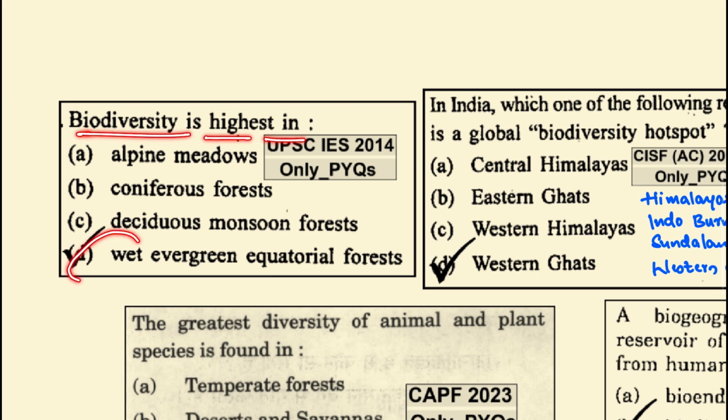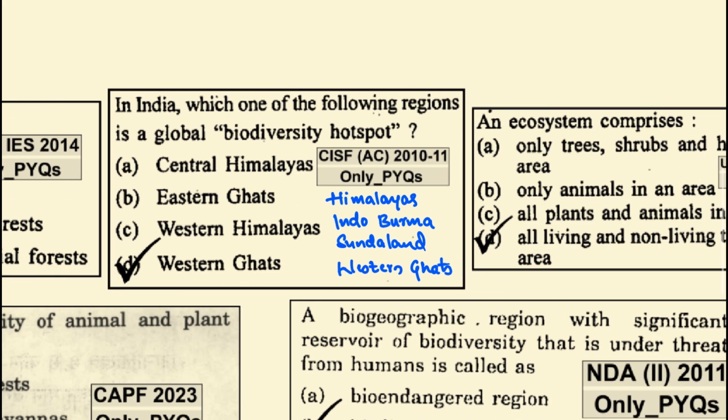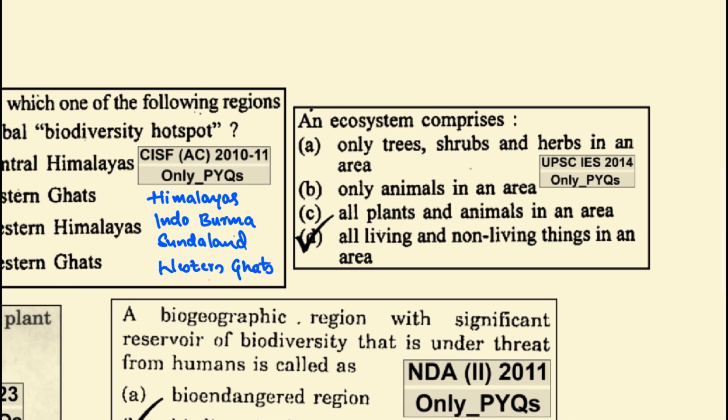Biodiversity is highest in wet evergreen equatorial forest. In India, which one of the following regions is a global biodiversity hotspot? It is the Western Ghats. Apart from this, there are three other regions which come under the biodiversity hotspots: the Himalayas, the Indo-Burma region, and the Sundaland.